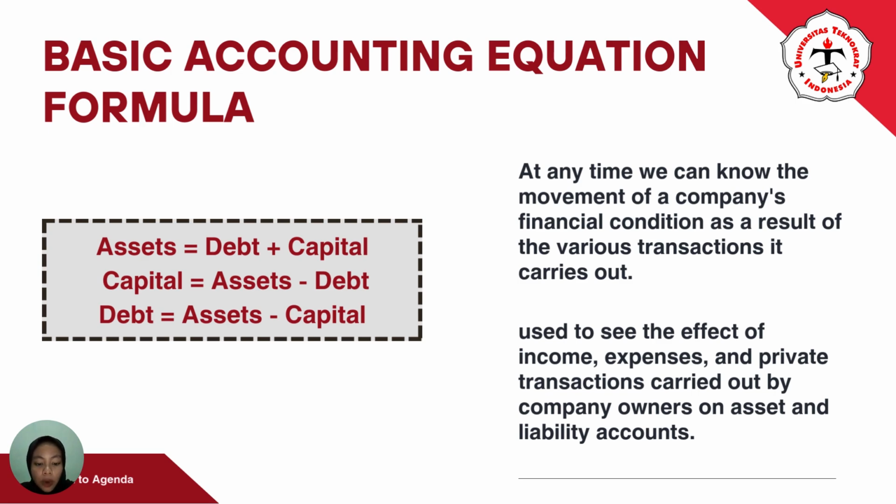A company's income from selling its product will increase the amount of assets because there is additional cash or receivables, and at the same time will increase the amount of owner capital. Meanwhile, paying operating expenses will reduce assets because there is cash that must be spent, and at the same time will reduce the owner capital. Likewise, private withdrawals will reduce assets and capital.